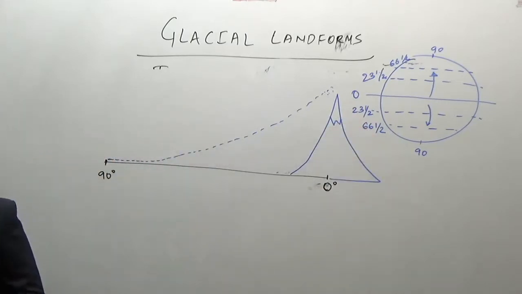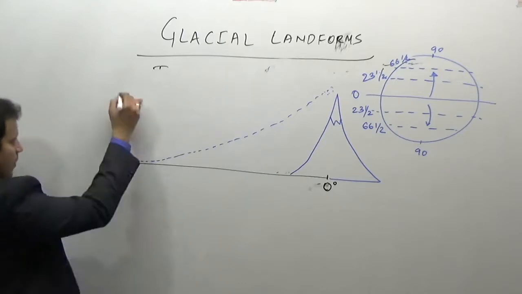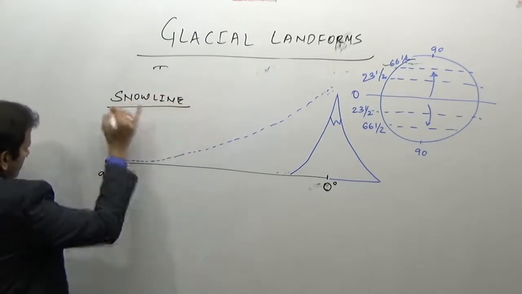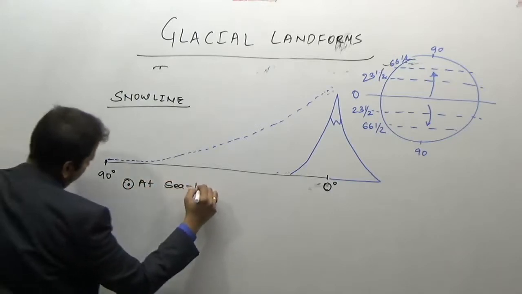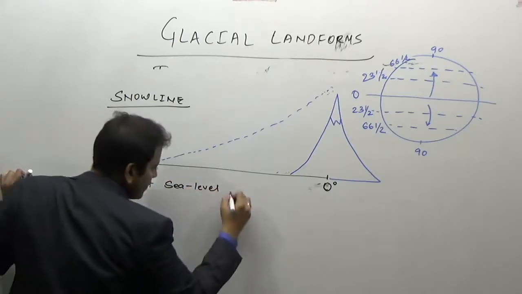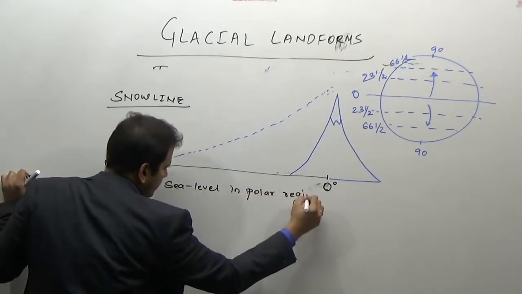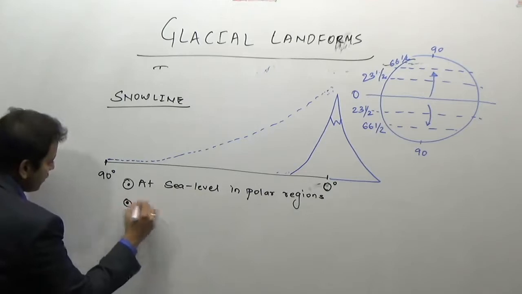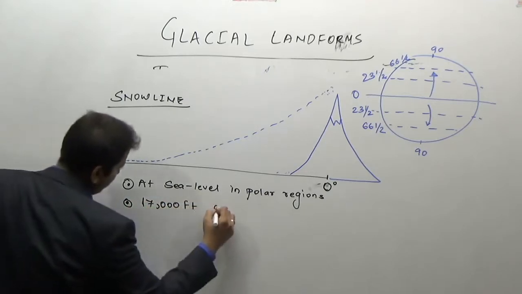So what is a permanent snow line? It is a line where the snow is permanently found. It is at sea level in the polar regions, but at the height of 17,000 feet at the equator.